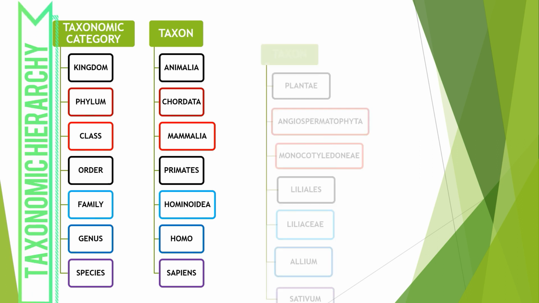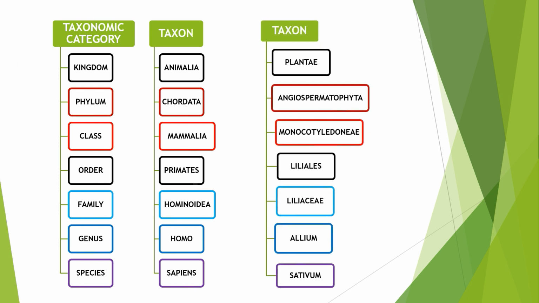Let's understand with one more example, this time a plant, the Allium sativum species, which is garlic. At the kingdom level, it is Plantae. At the phylum level, it is Angiospermatophyta. At the class level, it is Monocotyledonae. Order is Liliales, family Liliaceae, genus Allium, and species sativum. Regarding binomial nomenclature, you can add genus and species to form a name like Homo sapiens, which specifies the human species. Similarly, for Allium sativum, the genus comes first, then the species. So Allium sativum forms a species, that is garlic.